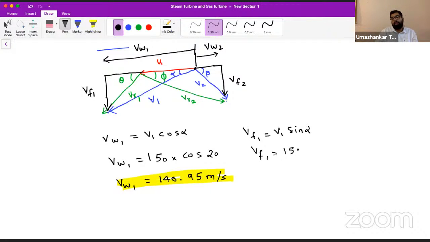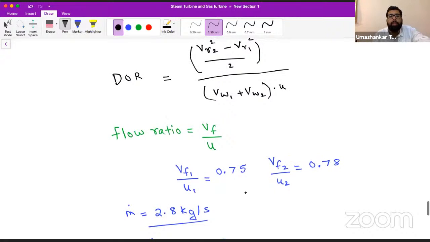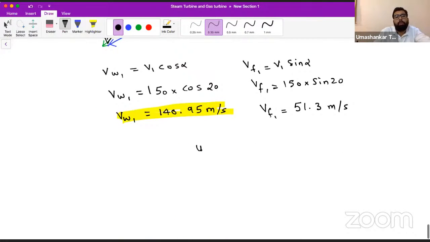This is 150 into sin 20. Can you tell me the answer? What is VF1? It is coming out to be 51.3. So VF1 is 51.3. If we have VF1 from this flow ratio, can we find U1?